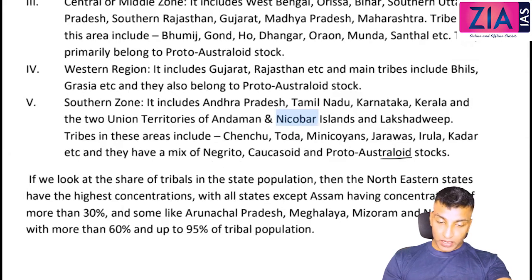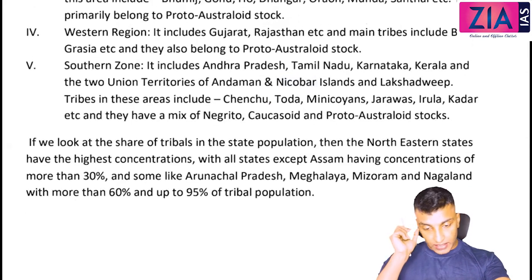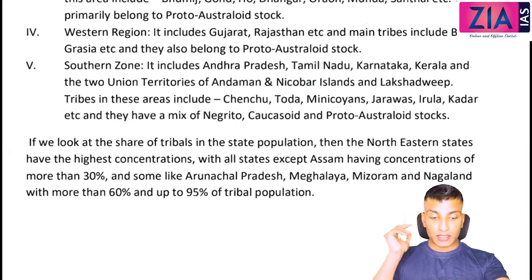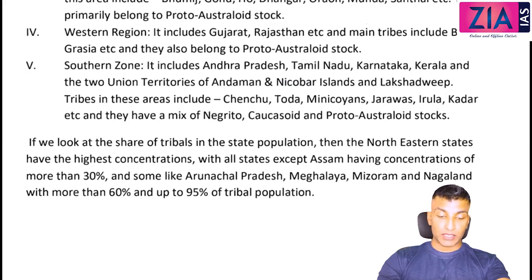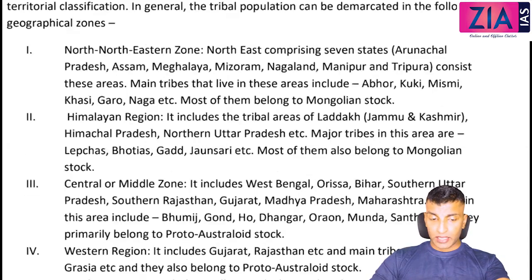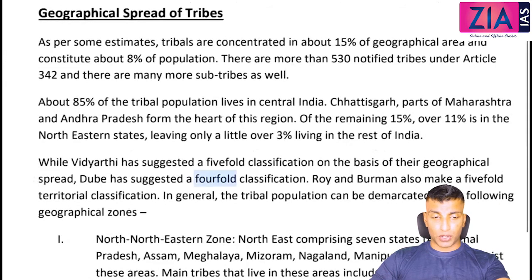If we look at the share of tribals in the state population, the northeastern states have the highest concentration, with all states except Assam having more than 30%, and some like Arunachal Pradesh, Meghalaya, Mizoram and Nagaland having more than 60% and up to 95% of the population. That is the concentration in those particular states, and it is high in the northeastern part. So that's about the geographical spread.